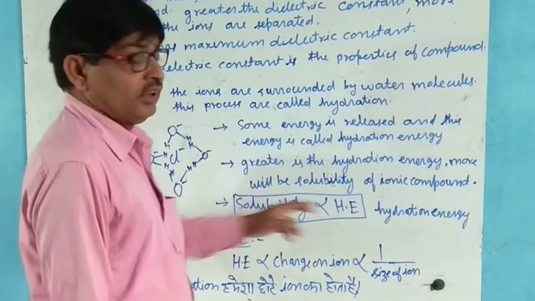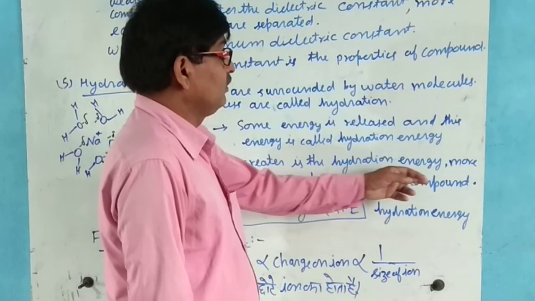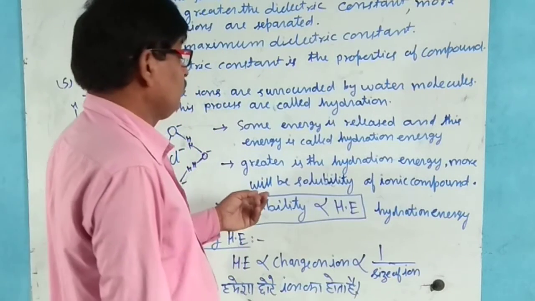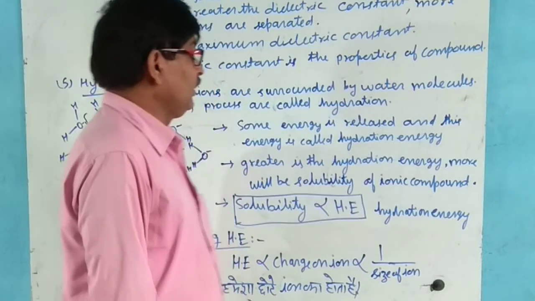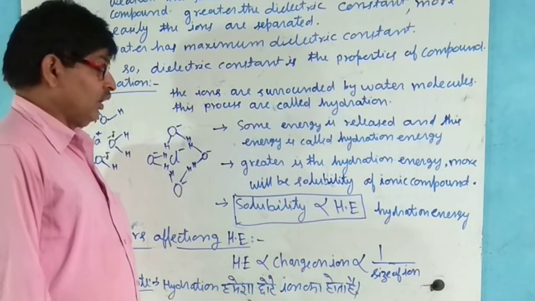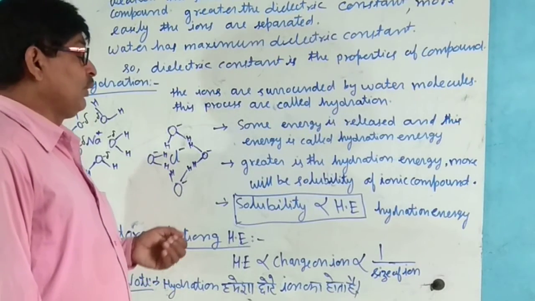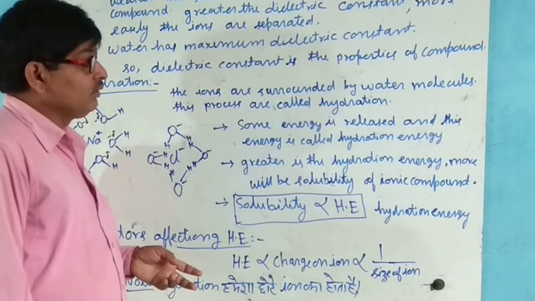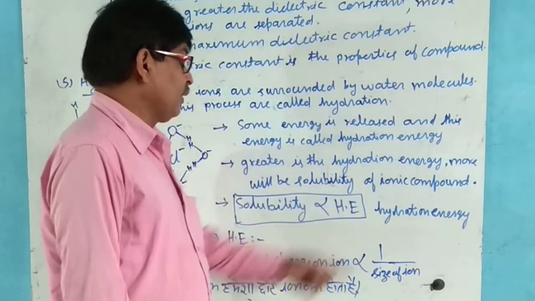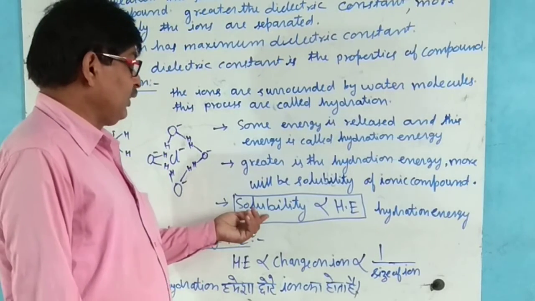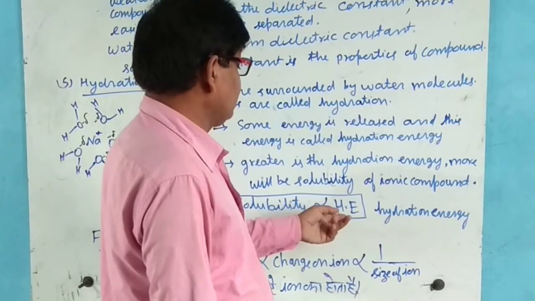This energy is called the hydration energy. The greater the hydration energy, the more will be the solubility of ionic compounds. It means the energy released in this process is maximum, so solubility is proportional to the hydration energy.